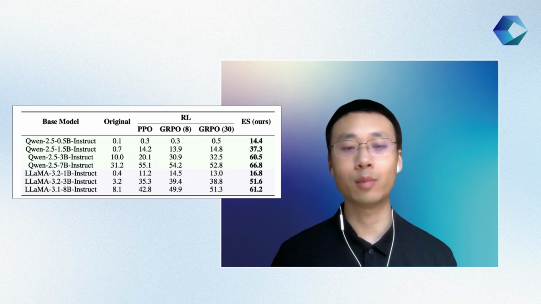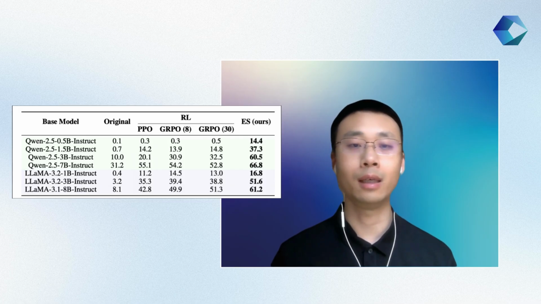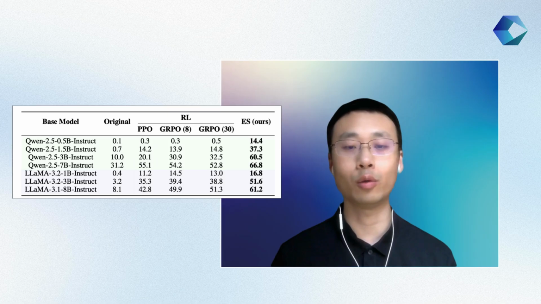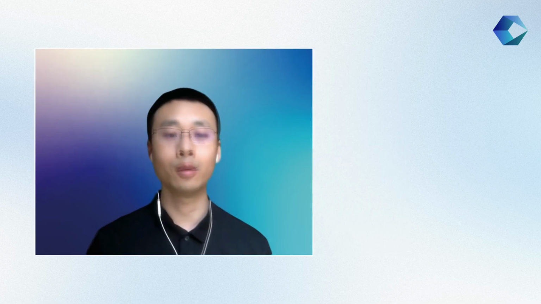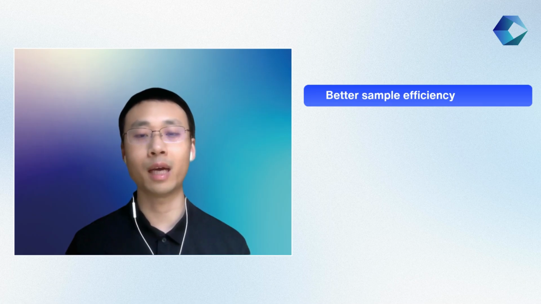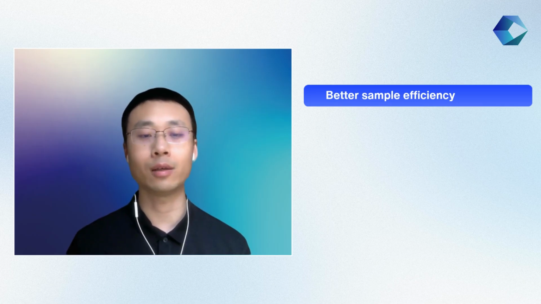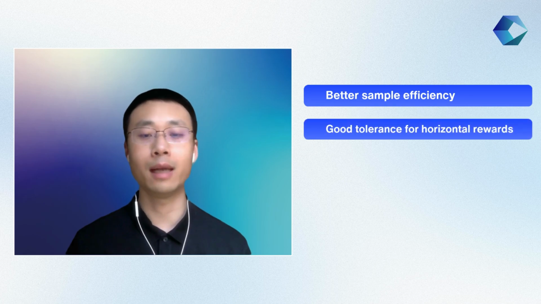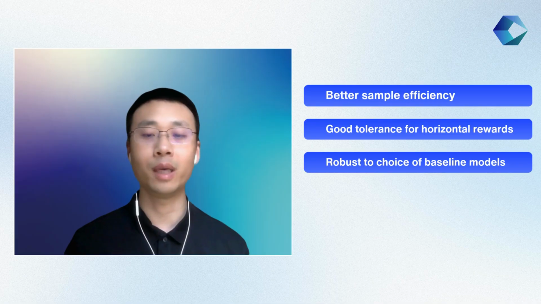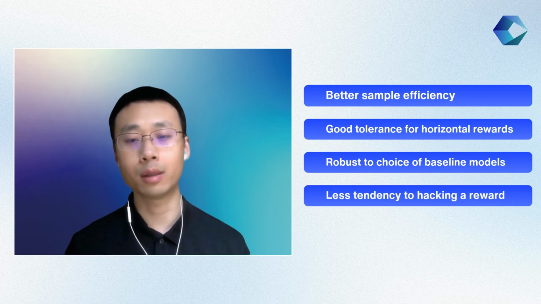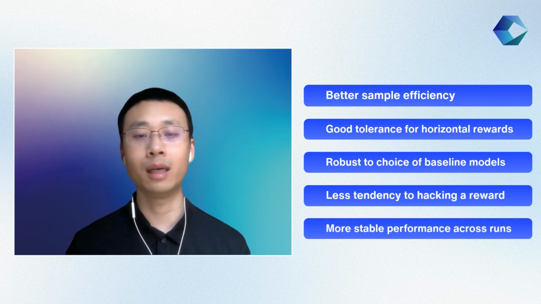We also ran experiments to further compare ES with RL in a task that tries to fine-tune the large model to be more concise. In that experiment, we observed that ES shows completely different behaviors than RL and has several advantages compared to RL. Based on our experiments, ES actually has even better sample efficiency compared to RL in fine-tuning tasks, it has good tolerance to long-horizon rewards, it is robust to the choice of base language models and hyperparameters, it shows less tendency to hack the reward, and it also shows much more stable performance across different rounds.